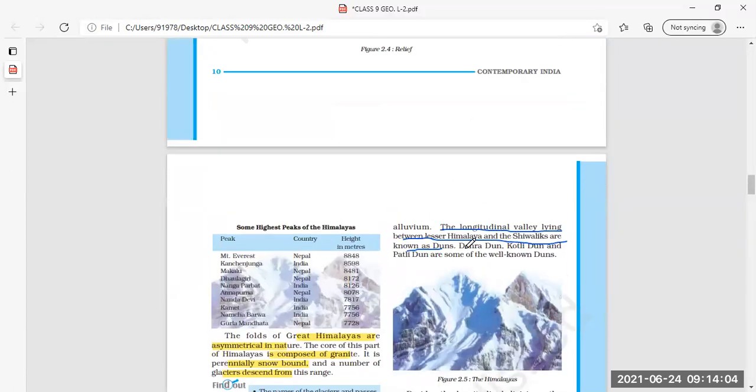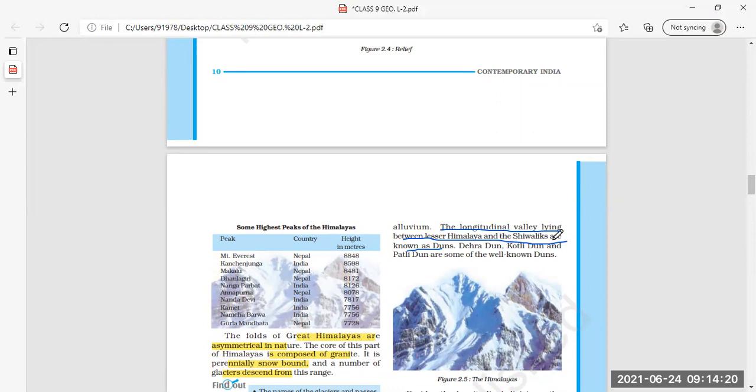So the longitudinal valley lying between Lesser Himalayas and Shivalik is known as dunes. Where is the dune situated? Between Lesser Himalayas and Shivalik.